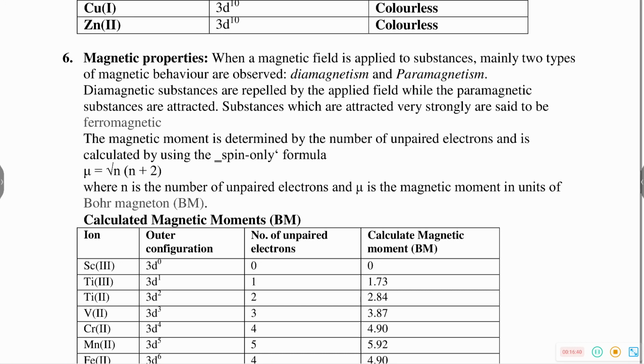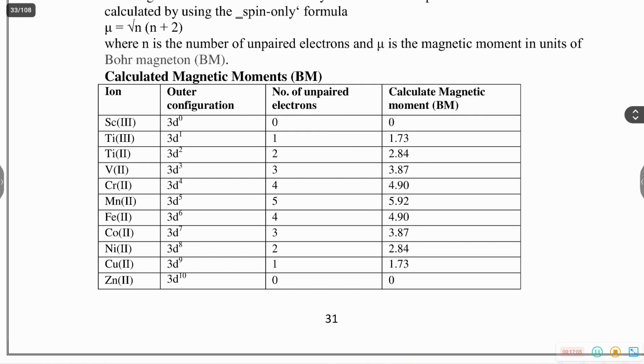the magnetic moment. So what is the equation for calculating magnetic moment? Mu is equal to root of n into n plus 2. What is n? n is the number of unpaired electrons. Then what is the unit of magnetic moment? Mu is equal to root of n into n plus 2, and the unit is Bohr magneton, BM.